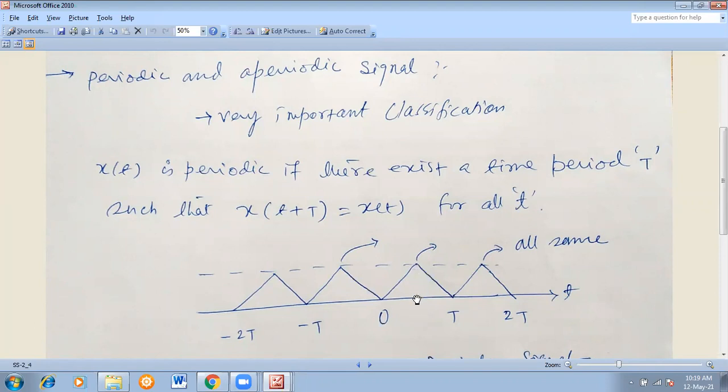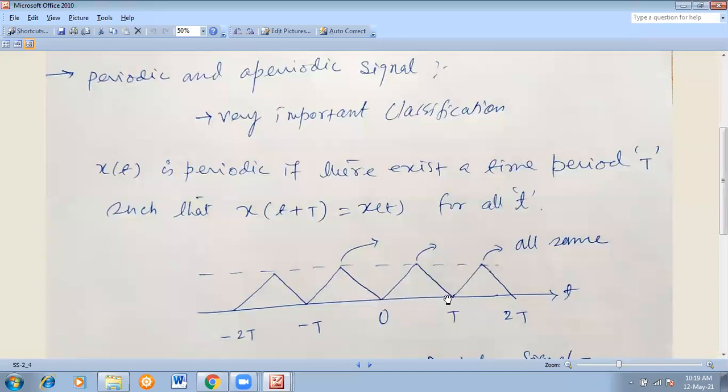Okay, so the time period, because it repeats, the maximum is also a maximum. So the distance between these two points, or the time gap between these two points, also represents the time period. I've written the definition here for your betterment. You can study it at your home. x(t) is periodic. Why will we say it is periodic? Because there exists a time period T.